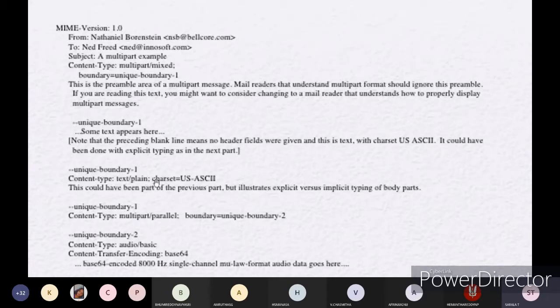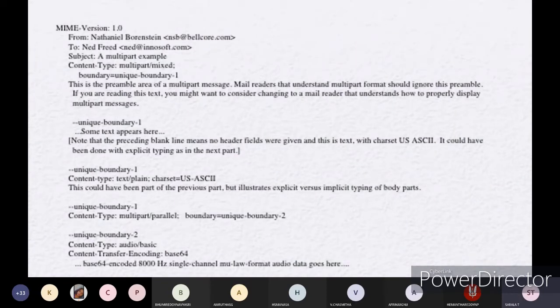Okay, here the next one is one more unique boundary. Content type is text plain. Character set is US ASCII type. Okay, this could have been part of the previous part of text, but it illustrates explicit versus implicit type of body part. You can represent this in terms of explicit or implicit type of body part of your mail. That will be your text only.